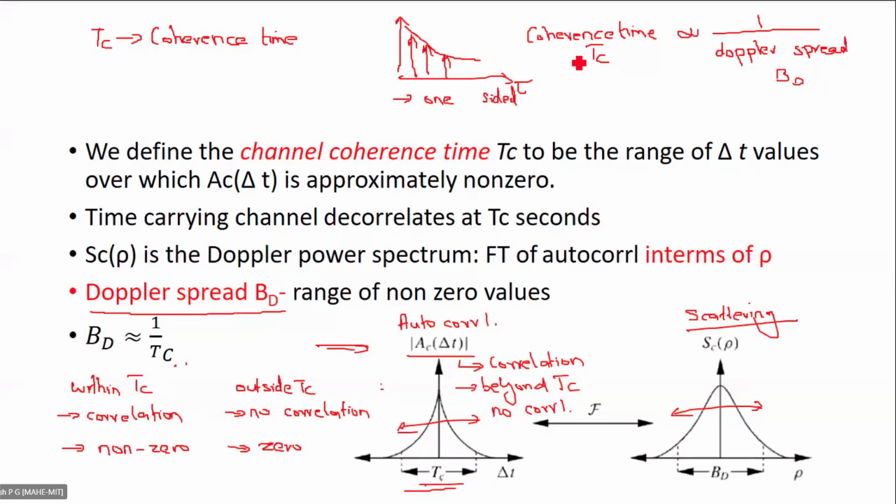So coherence time is the time within which channel variation is very less, and after coherence time there is considerable amount of variation. So can you tell me which one is good? If we have a symbol time within coherence time, that is, if we have TS that is less than TC, what will happen? And similarly, if we have TS which is very much greater than TC, what will happen?